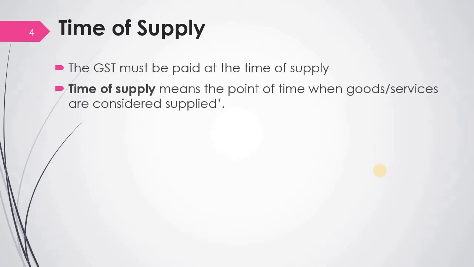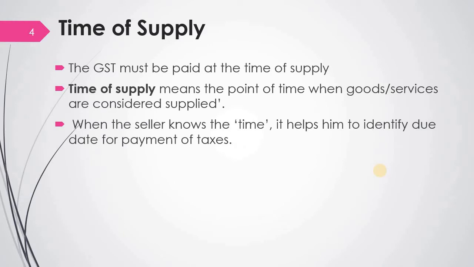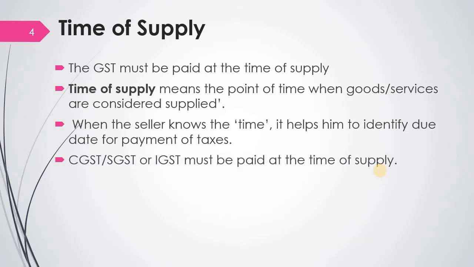Now what is time of supply? Time of supply means the point of time when goods or services are considered as supply. It could be any moment of time in a day. At that moment the goods and services are considered as supply. When the seller knows the time, it helps him to identify the due date for payment of taxes. CGST, SGST, IGST must be paid at the time of supply.